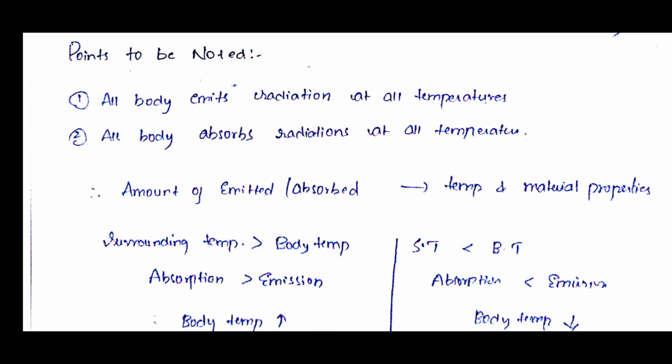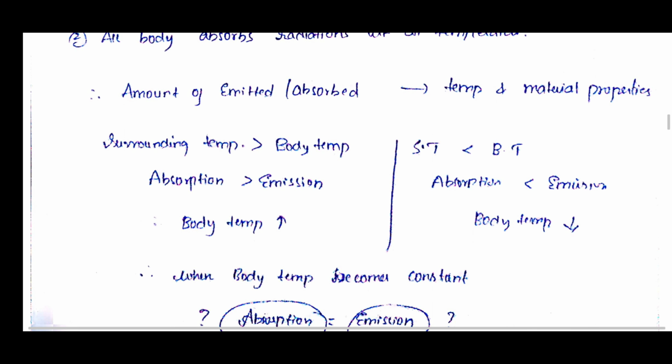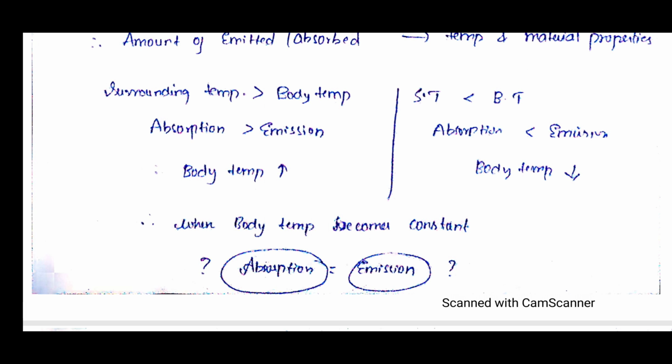In the same way, vice versa, if the body temperature is more than the surrounding temperature, the body will try to emit radiation, and obviously the body temperature falls down. So when the body temperature remains constant, the absorption and the emission will be equal, that is, absorption is equal to emission.